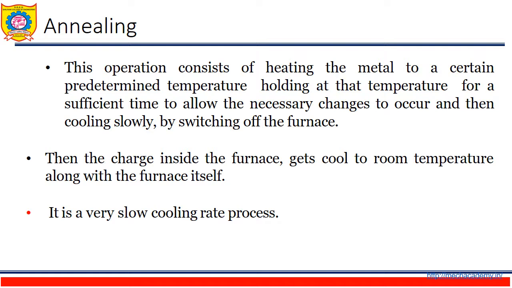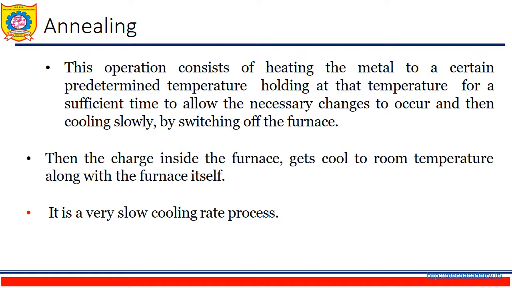This operation consists of heating the metal to a certain predetermined temperature, holding at that temperature for a sufficient time to allow the necessary changes to occur, and then cooling slowly by switching off the furnace. Suppose it is a particular steel, we are going to heat the steel to a predetermined temperature where the austenitic phase in that steel is obtained.